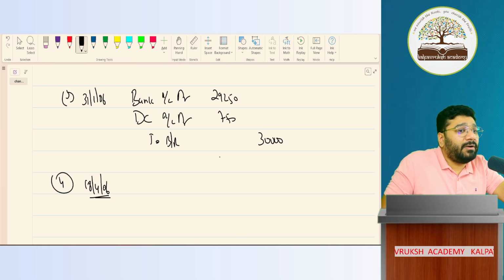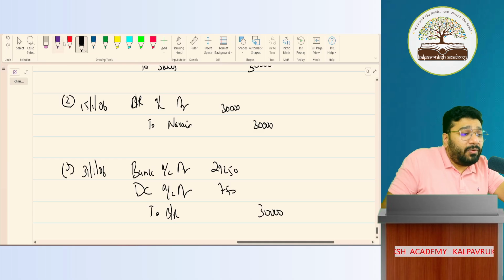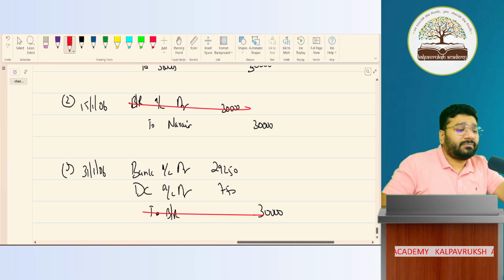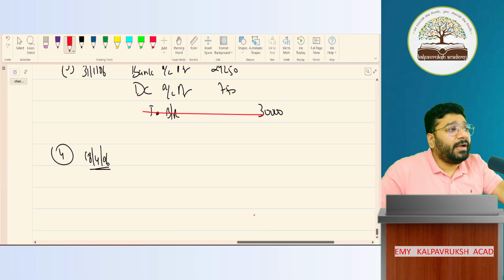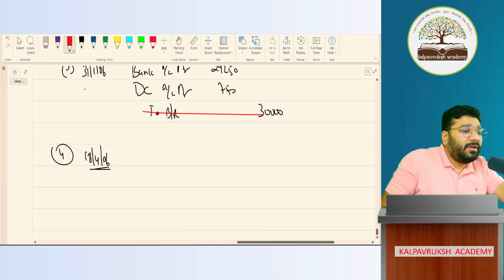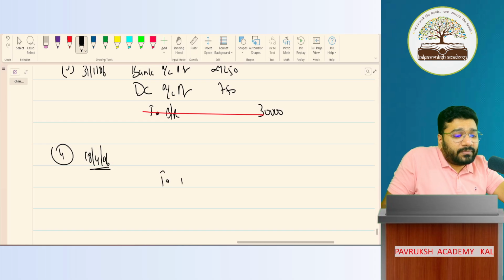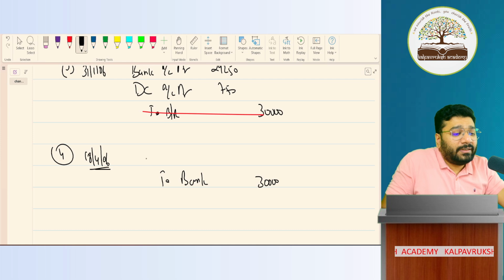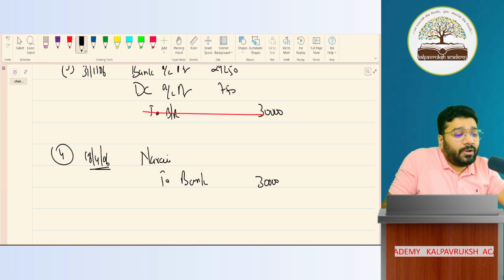Who said bills receivable account debit? Thank you. That account is already closed, opened here and closed here. So when the bill is discounted, what is the dishonorment entry? From the bank account, money will go out. How much money will go out? 30,000. And this money you have to recover from whom? Narain account. Got it? Not got it?